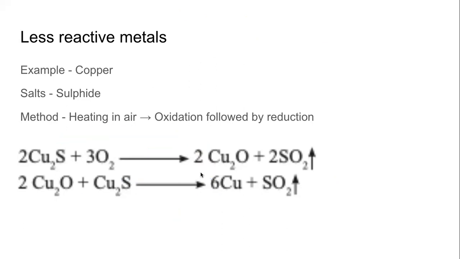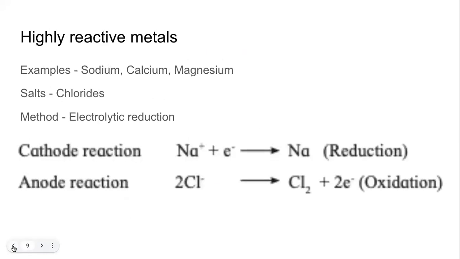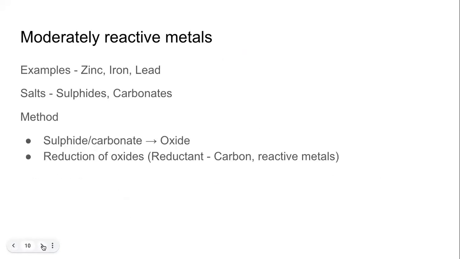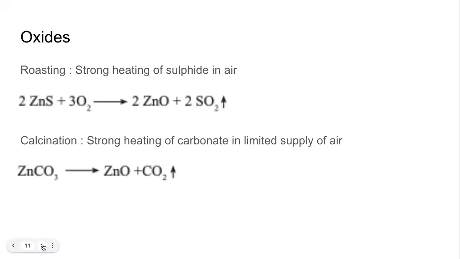So what we have seen now is how metal can be extracted from the metal compound that is there in the ore by reduction. In the case of highly reactive metals, the reduction can be carried out by electrolytic reduction. In case of moderately reactive metals, we first heat them, get the oxide compound, and then reduce with some reducing agent.